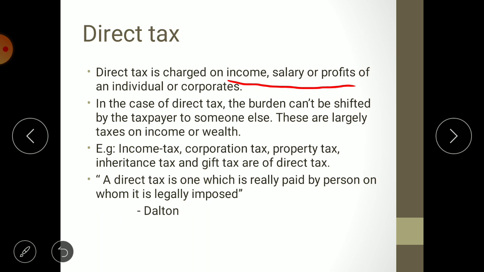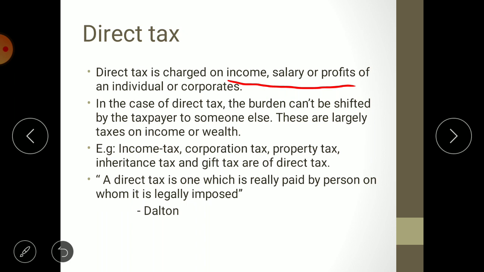One party is a tax collector, generally the government. Second party is a taxpayer, and the third party is a tax bearer. I am repeating again. First one is tax collector, that is government. Taxpayer, and the third one is tax bearer. Tax bearer is the person who really pays the tax, who really incurs the cost of tax payment. And taxpayer is the one who is making the payment of tax to the government. Now taxpayer may be the tax bearer, may not be.